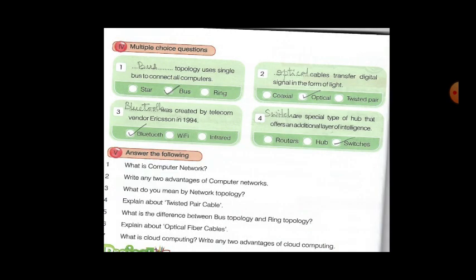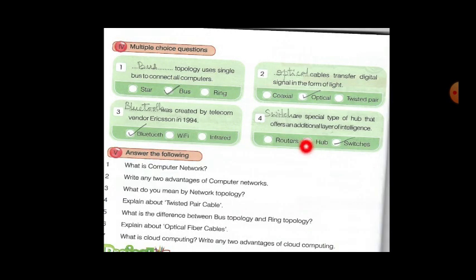So state true or false. Computer network reduces the storage capacity, that is true. In ring topology, each computer is connected to the central computer, false. All the computers are connected to each computer. Bus topology uses multiple cables to connect all computers, false. It uses a single cable. Router converts analog signal to the digital signal, false. That is modem converts, not the router. All data on the star topology passes through the central computer. Yes, in the star there will be a central computer.